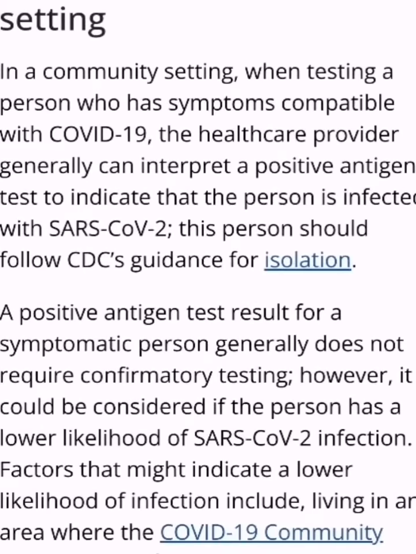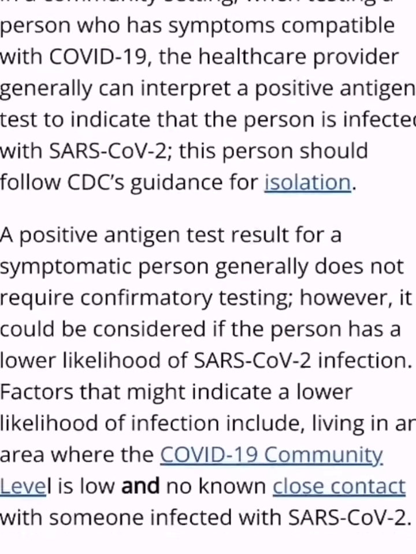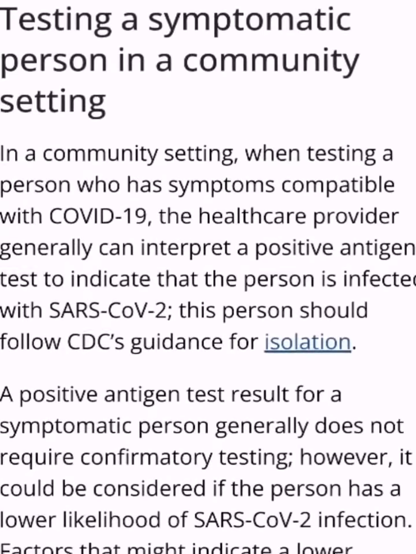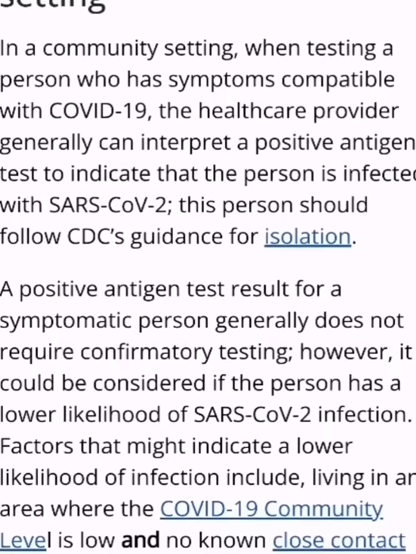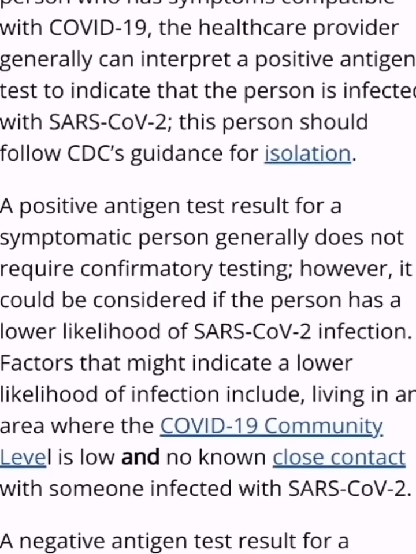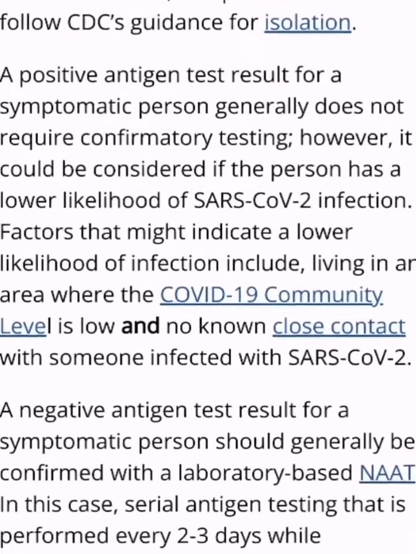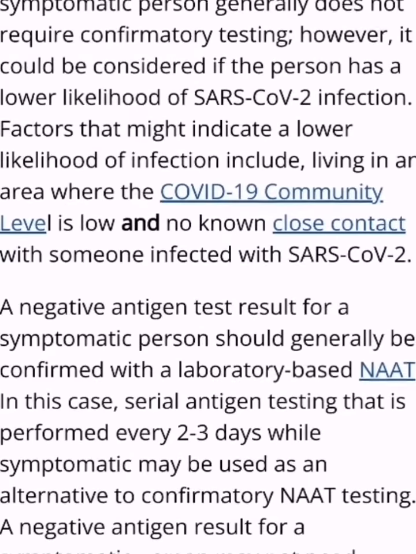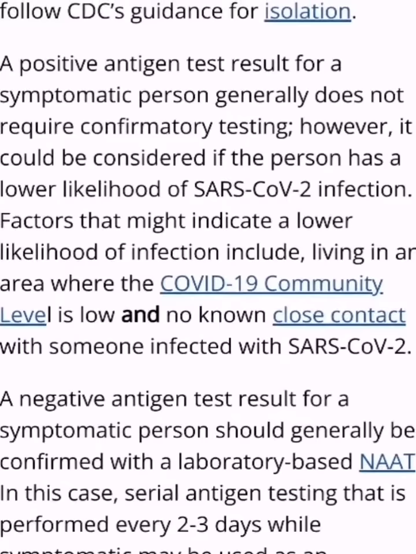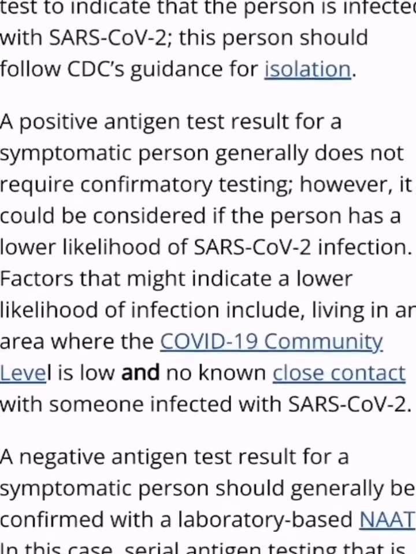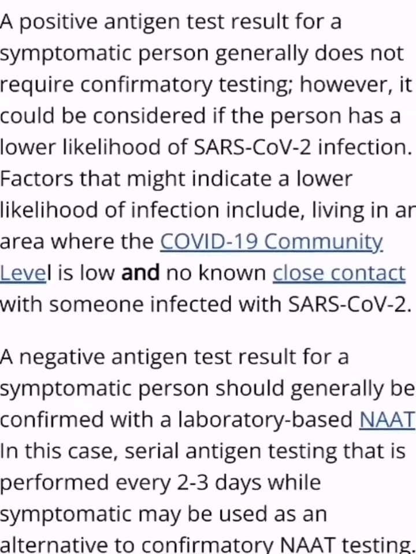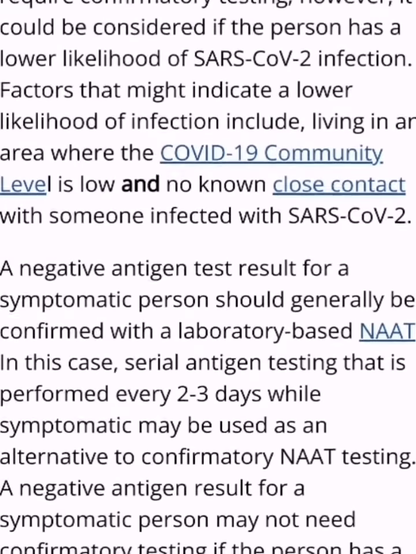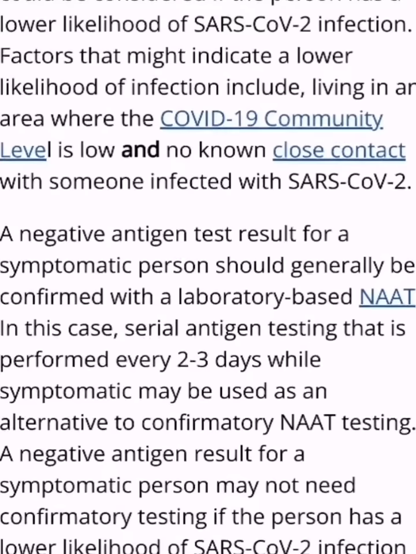In a community setting, when testing a person who has symptoms consistent with COVID-19, the healthcare provider generally can interpret a positive antigen test to indicate that the person is infected with SARS-CoV-2. This person should follow CDC's guide for isolation. A positive antigen test result for a symptomatic person generally does not require a confirmatory test. However, it could be considered if the person has a lower likelihood of SARS-CoV-2 infection.